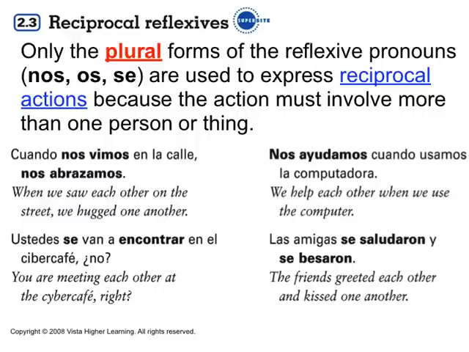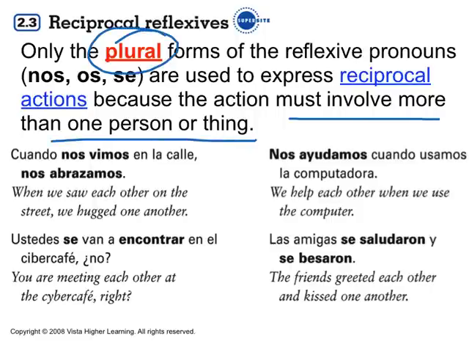Now, because a reciprocal action involves more than one person or thing, the form of the verb must be plural, and it has to agree with the pronoun. So if you have nos, you must have the verb in the nosotros form. If you have se, you must have the verb in the ellos, ellas, or ustedes form.